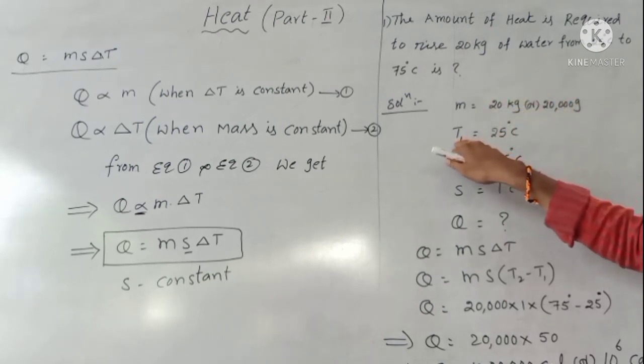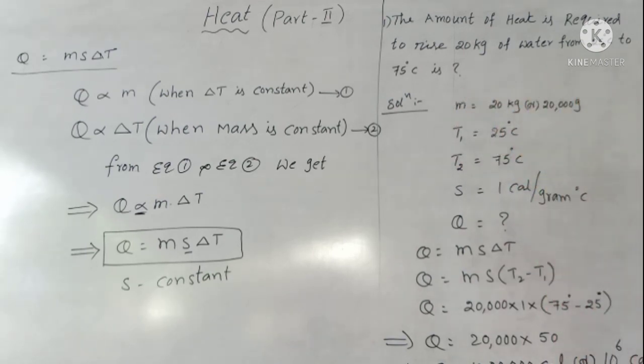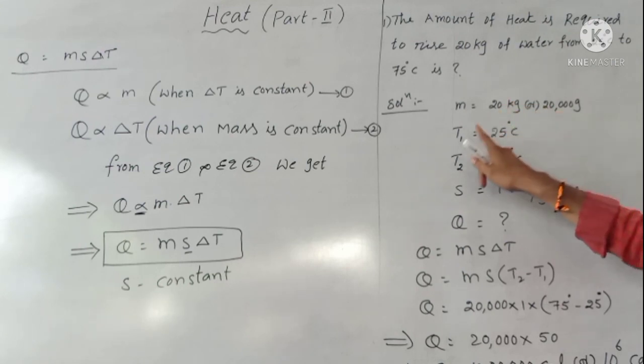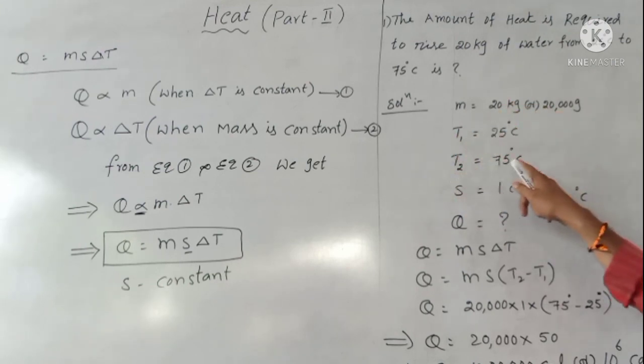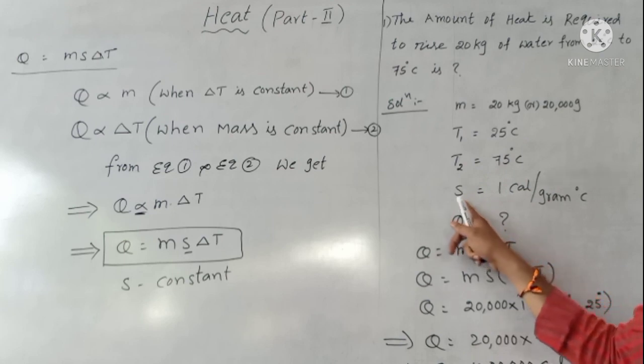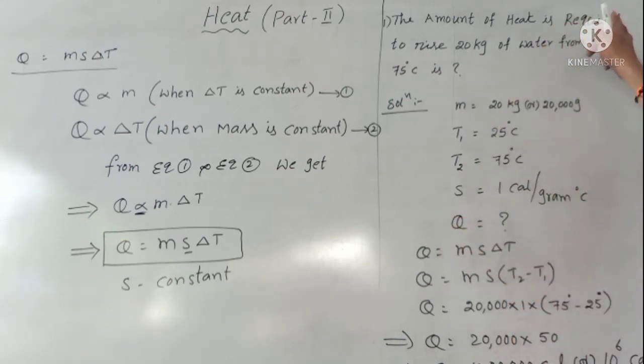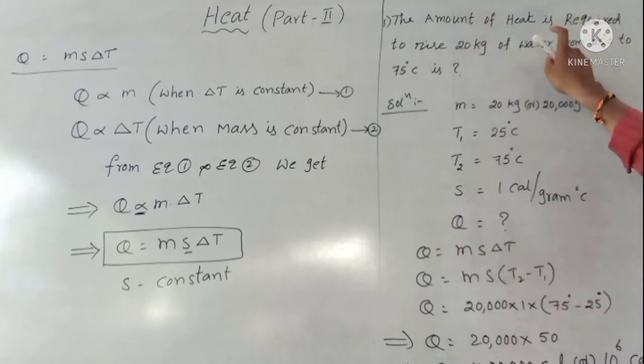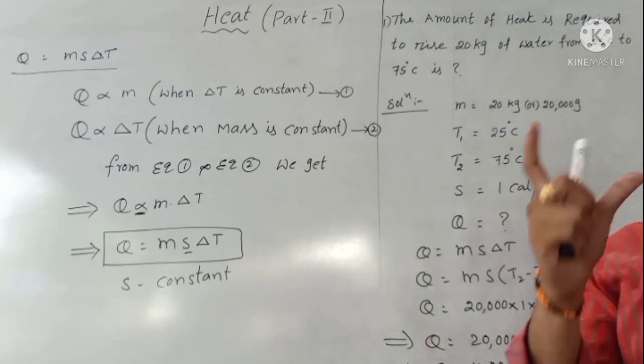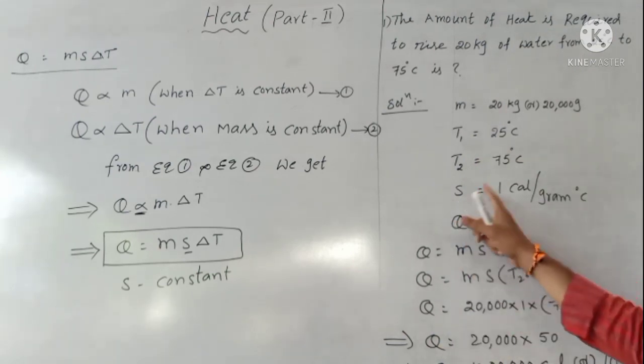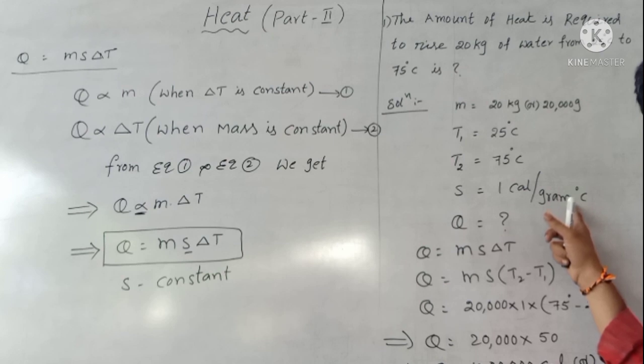After that, T1 is the initial temperature. How do we take the initial temperature? The least temperature in the given problem is always taken as the initial temperature, and the maximum temperature is always taken as the final temperature. So T1 is 25 and T2 is 75. After that, the specific heat of water. You know that water has a greater specific heat. Its value is 1 calorie per gram degree Celsius.